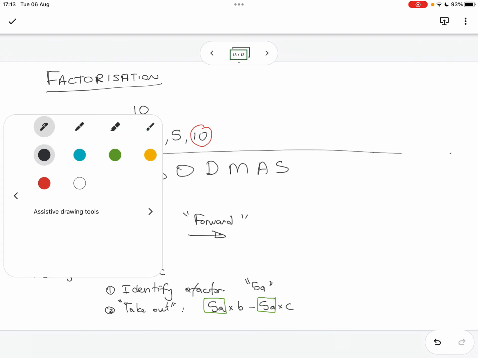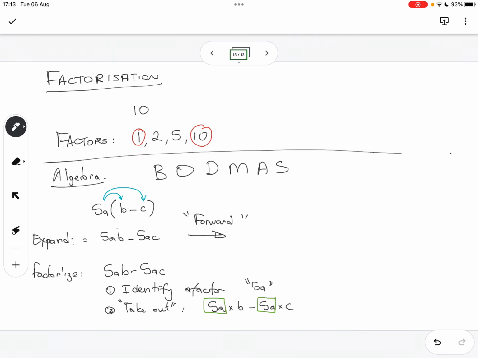You get it? Right. Now the last step in factorizing would then be, once you've separated the 5a, we look now at the signs, the symbols that accompany these numbers. So we've got b, which is positive, and we've got c, which is going to be negative, because if we take out 5a, we didn't take out the negative 5a. So the sign there doesn't change. And all we're left with is b minus c.